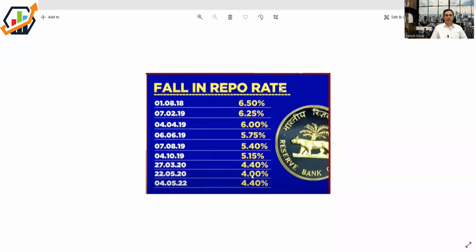It had come down to 4%. So almost for 2 years, the repo rates have not been increased by the RBI. And this is the first time the trajectory has reversed, from the downward trajectory from 6.5 to 4. Today it has been increased by 40 basis points and it has come to 4.4%.